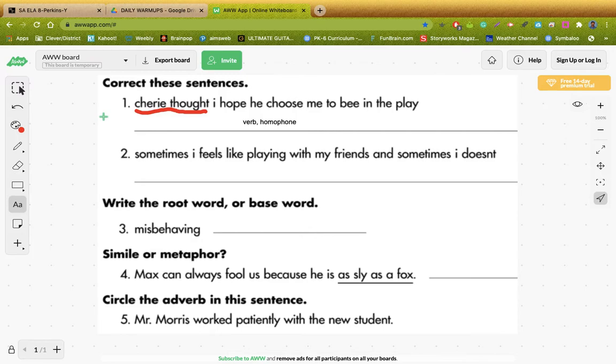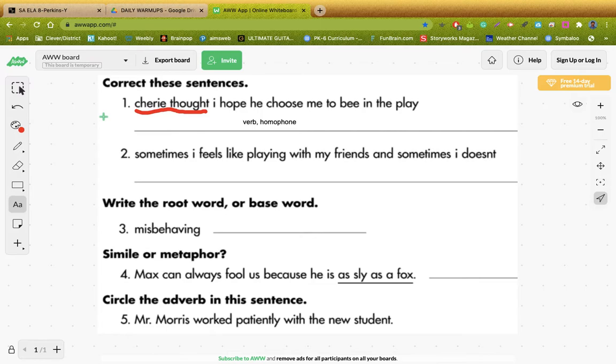It's a word that sounds the same, but it means something different and it's spelled different. Number 2, it says, sometimes I feels like playing with my friends, and sometimes I doesn't. Guys, I don't know what to say about this. There's just a lot of silly mistakes here that you need to clear up.